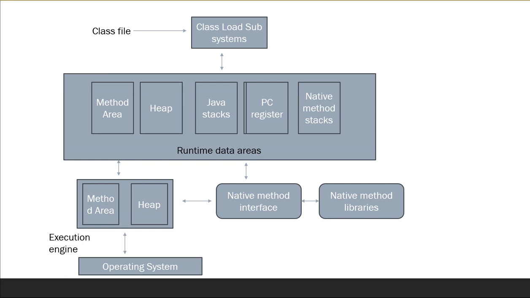Basically Java supports backward compatibility. So if you have written programs in C and C++ and want to execute them, there is a library for that also, and that library will be loaded and reside inside the native method stack area. So these are the five memory areas which will be allocated for the different types of components.